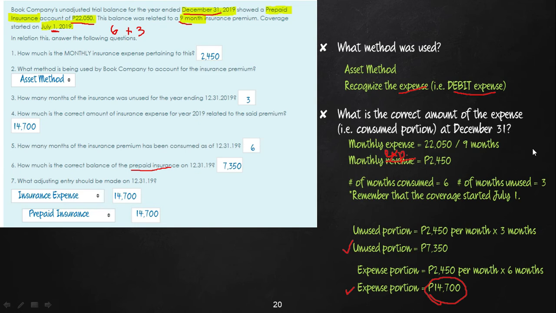So if you notice, if you know the rule, then kung unsa imong gi-recognize mo na siya mong pangitaon na amount. Okay, and that's the amount that you will plug in your adjusting entry. Okay, so let's try another problem.